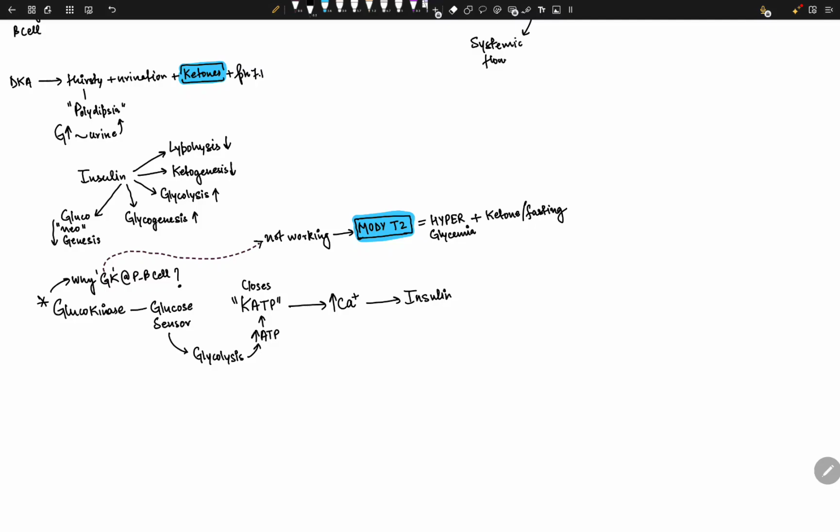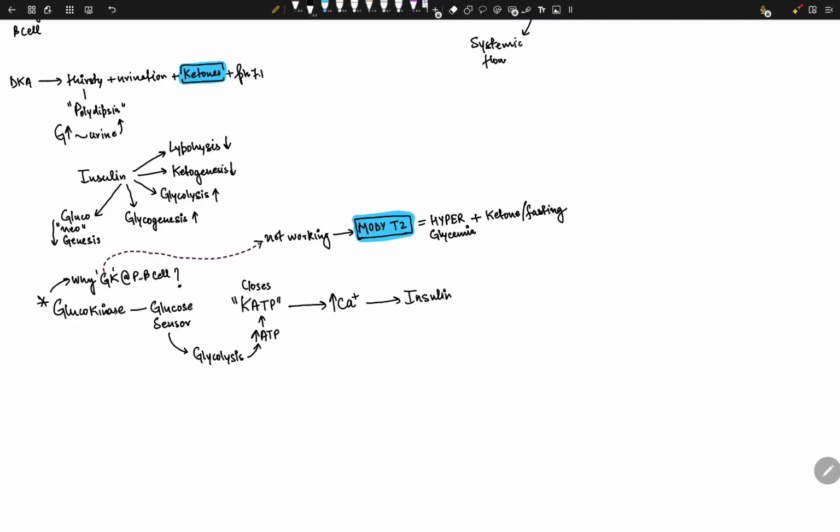So the liver acts like a glucose buffer, protects the body from these large swings of blood sugar. Insulin promotes glucokinase, right? It increases phosphorylation of glucose after a meal. Glucokinase is present in the liver and pancreatic beta cells, right? In beta cells, glucokinase functions as a glucose sensor. And MODY type 2 is caused by a mutation in glucokinase, which leads to hyperglycemia and fasting, right?